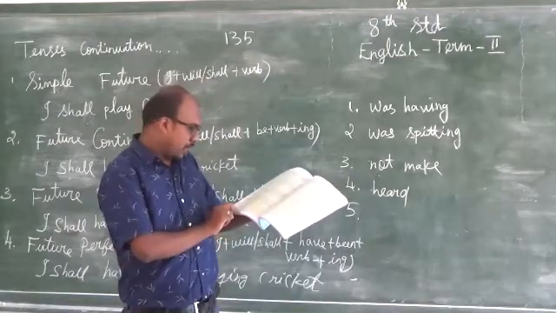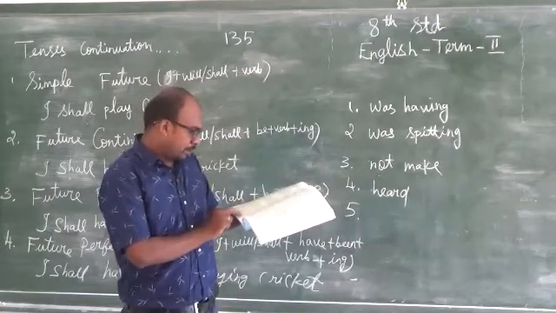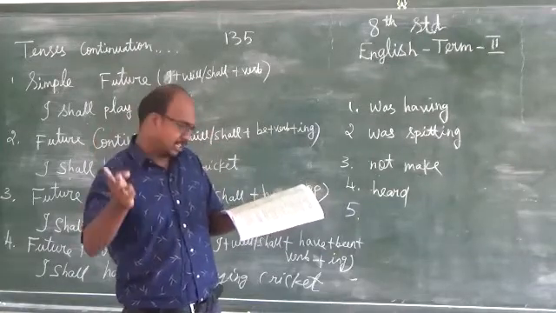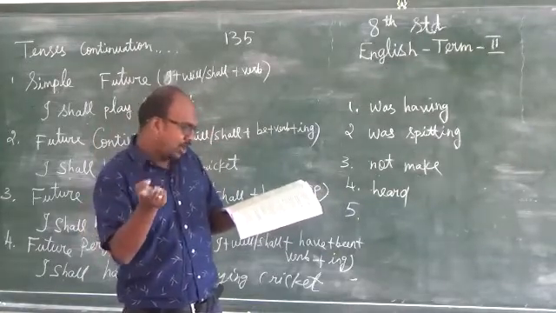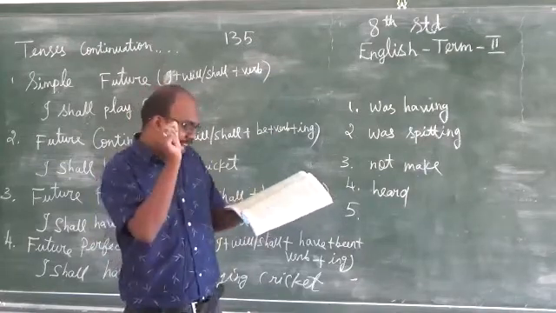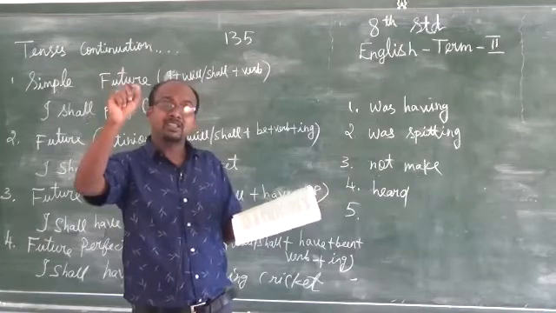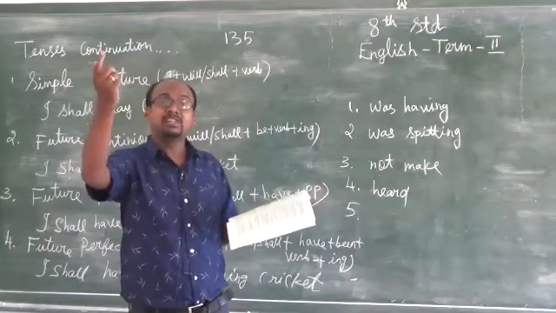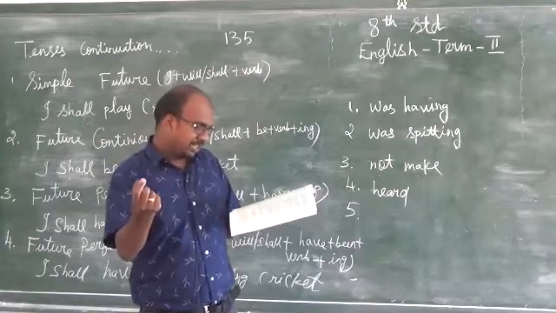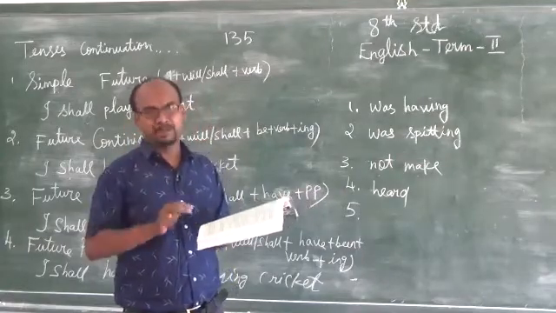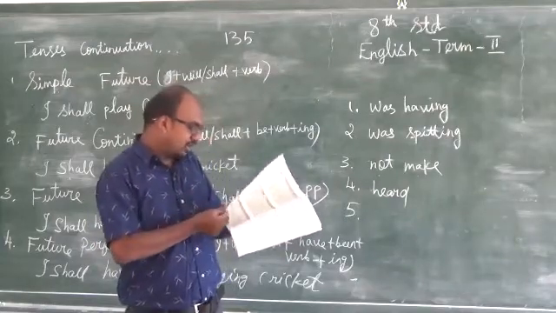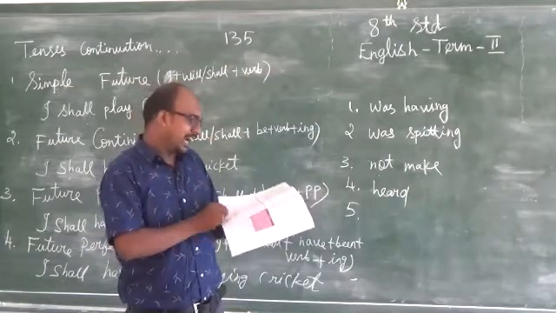Page number 132, past perfect. Mostly when two actions in a story are related to each other, the action which had already happened is put into the past perfect. The action which had already happened, the first action, should be in the past perfect, and the other action should be in the simple past. So that is the fifth one. Based on this rule, we have to give the answer for this.